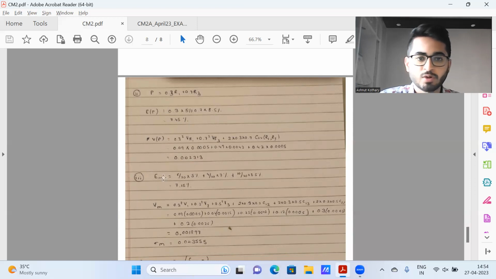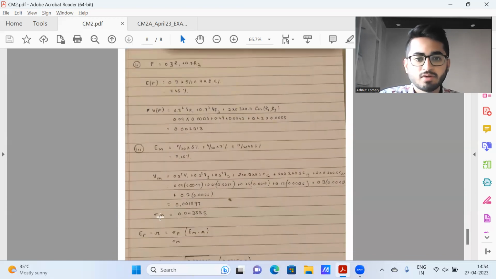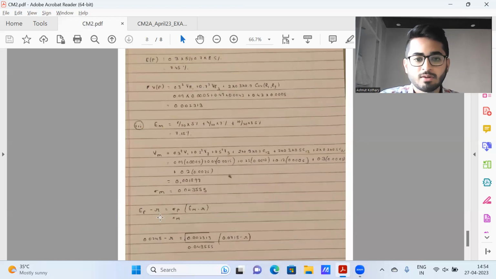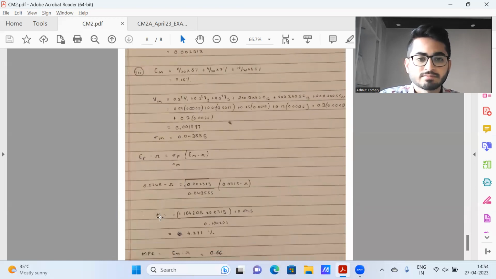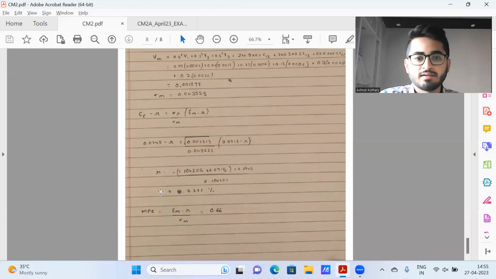In part 3, I have computed EM and VM, and therefore I'll get sigma M, and then I can calculate the market price of risk. Or before that, I'll find the risk-free rate. It's coming out to be 4.271%, and the market price of risk is coming out to be 0.66.